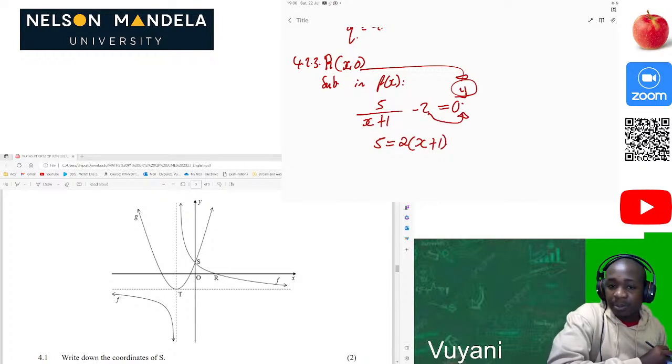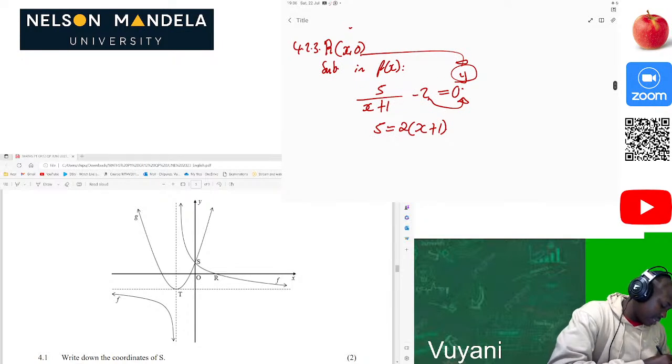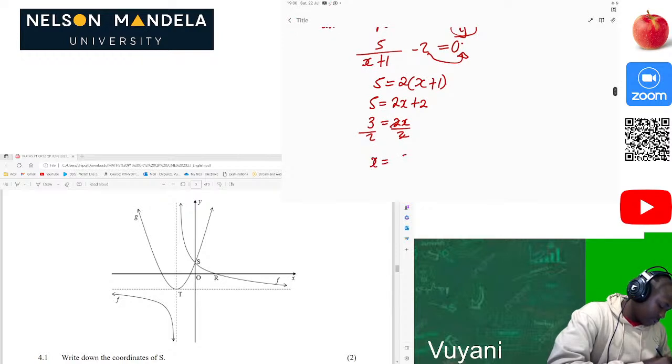Then we cross multiply. Then 5 is equal to 2x plus 2. Then that will be 3 equal to 2x. Then divide by 2, then x is equal to 3 over 2. Then we are happy there. So the coordinates of R will be 3 over 2, 0.